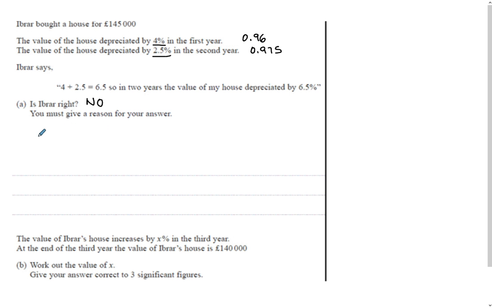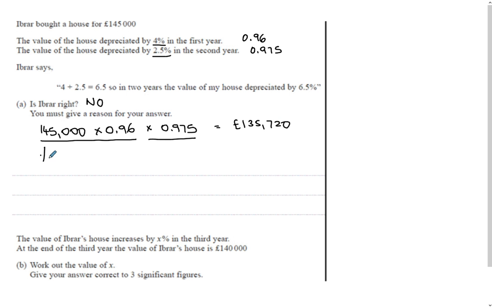Okay, so let's give a reason. We can do it all in one go. 145,000 times 0.96 is the value in the first year, and then times 0.975 because we're taking off the 2.5%. So that will be the second year. And that will give you 135,720.